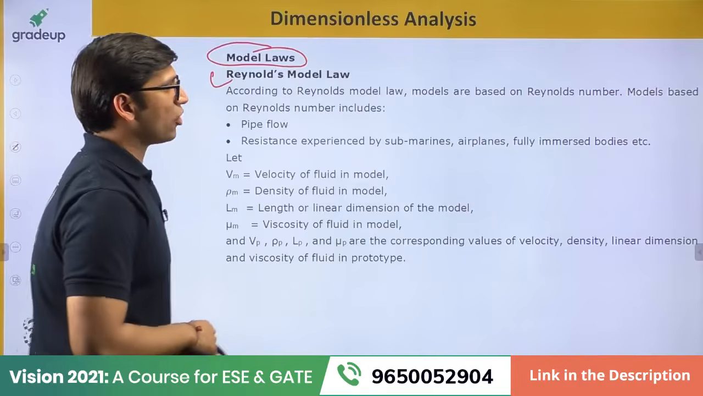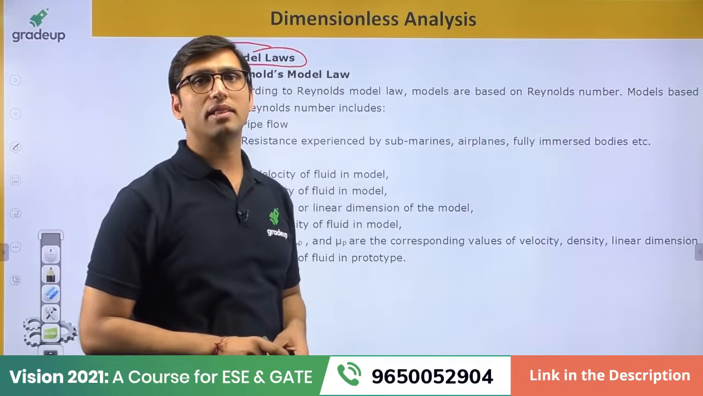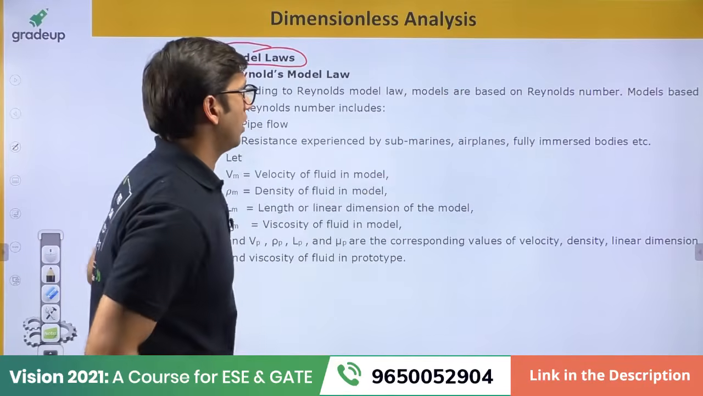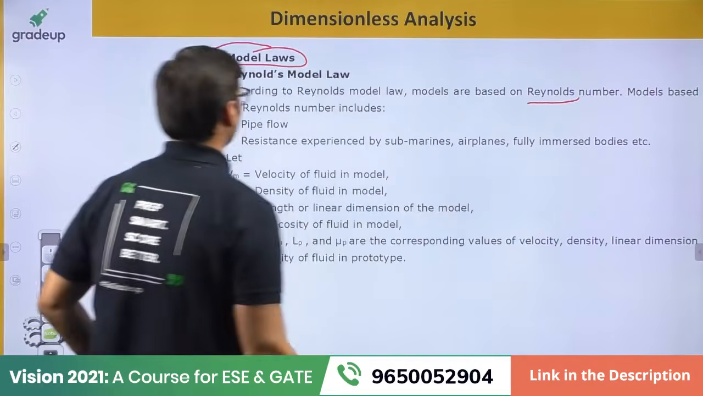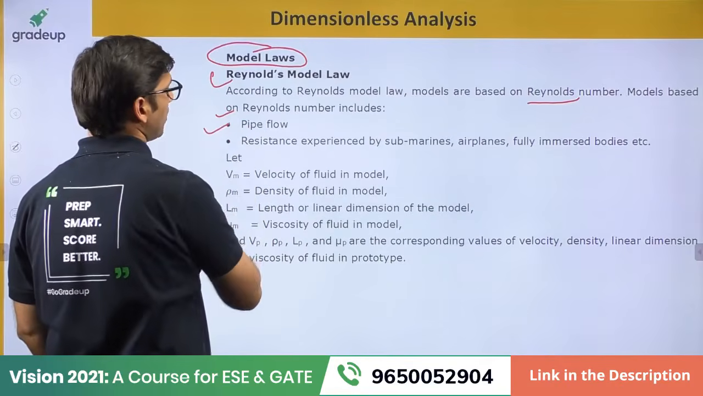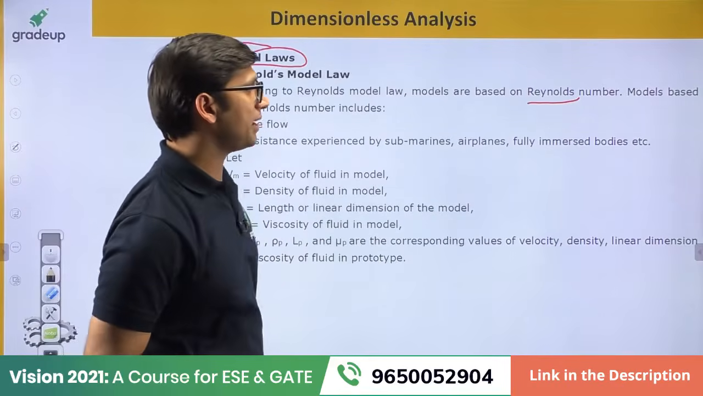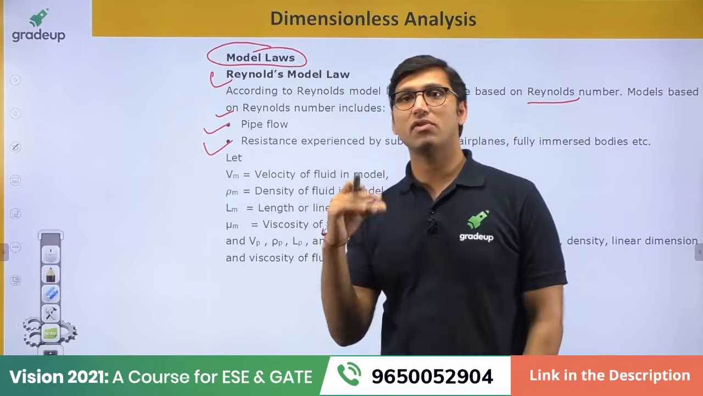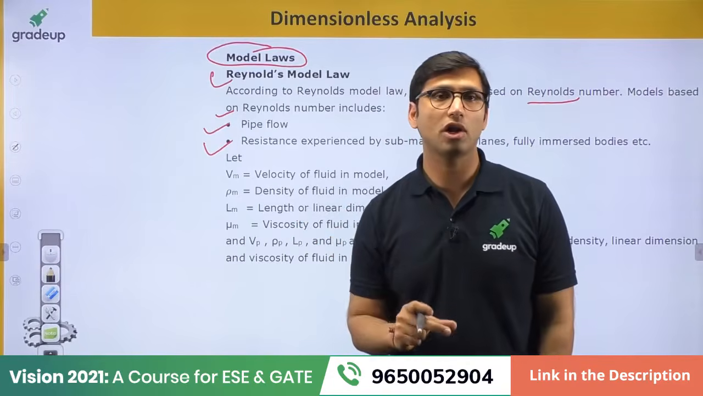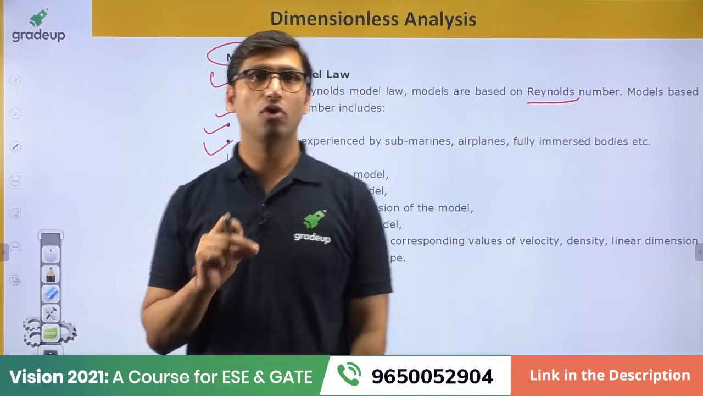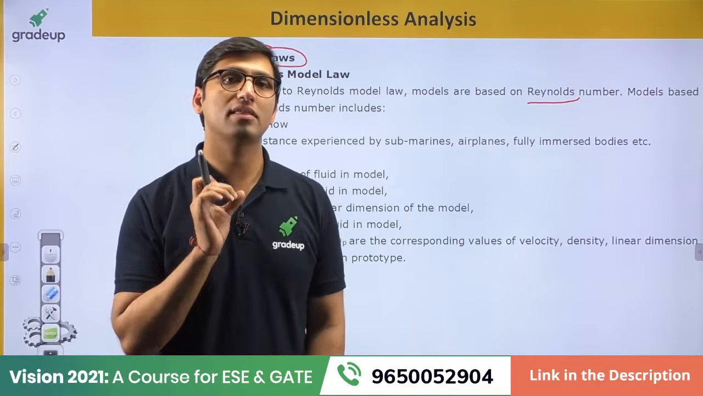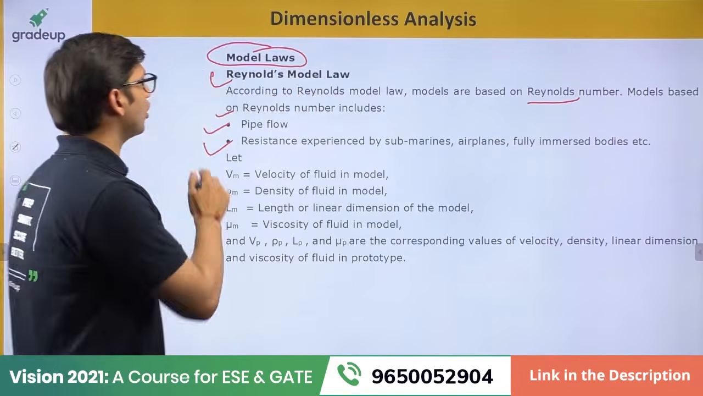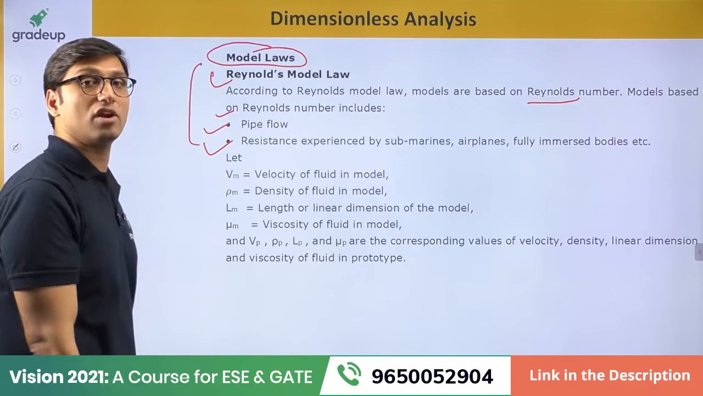So according to the Reynolds model law, if you have to compare two different models and prototype, you can do it in terms of Reynolds number. Models based on Reynolds number include pipe flow and resistance experienced by submarines, airplanes, and fully immersed bodies. So the conditions in which you apply the Reynolds model law are the pipe flow, the flow in the submarine, and the flow for a fully immersed or submerged body.